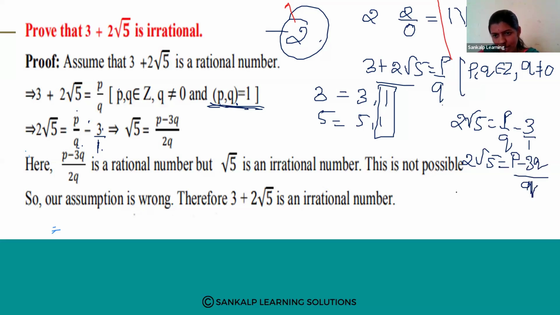Next, transfer this 2 to this side. It becomes root 5 is equal to P minus 3Q divided by 2Q. But observe carefully.